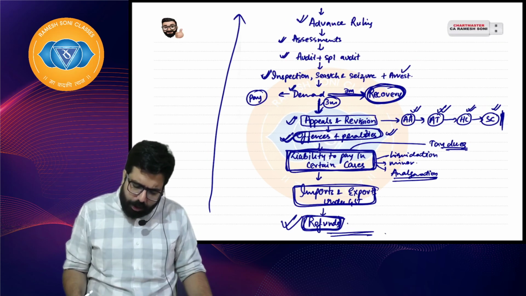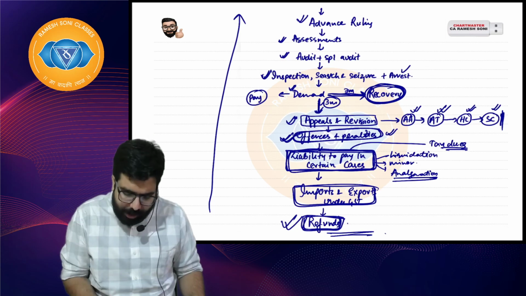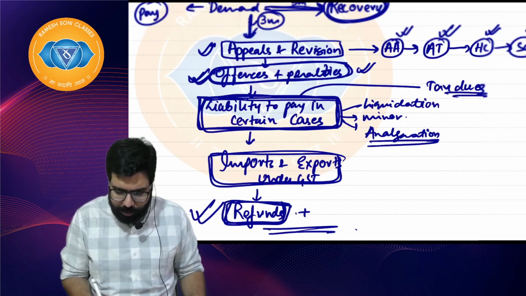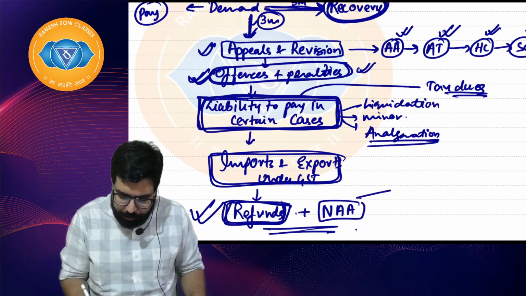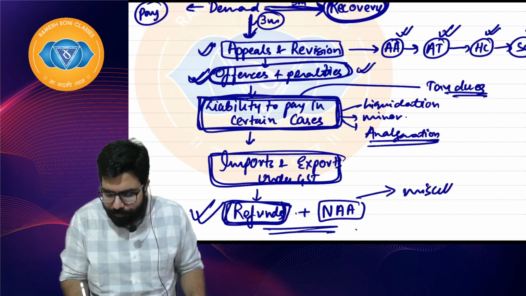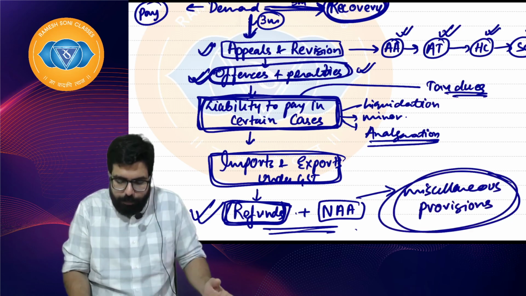So when we read this, we are done with the GST portion till here. I hope everyone is clear. Along with that, we will also be learning something called the National Anti-Profiteering Authority. These are basically miscellaneous topics, miscellaneous provisions which we will be learning at the end after the refunds chapter, and we will be done with GST.